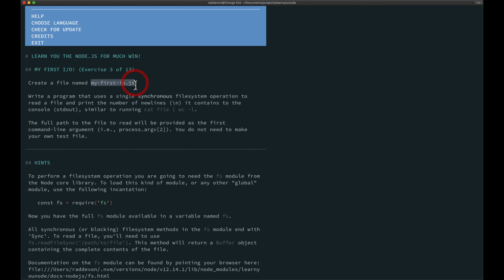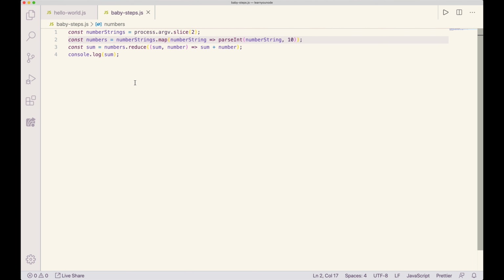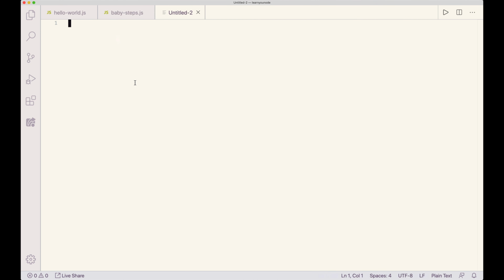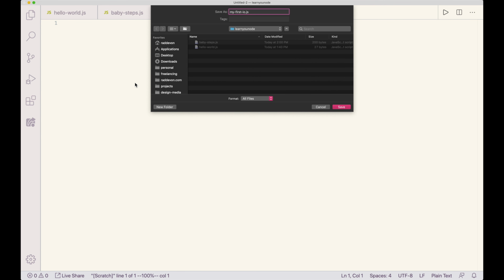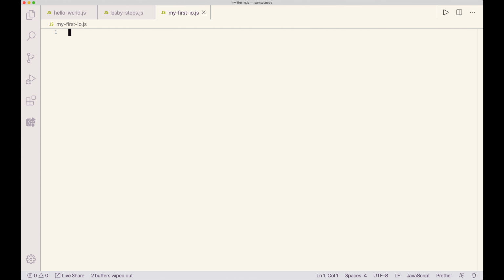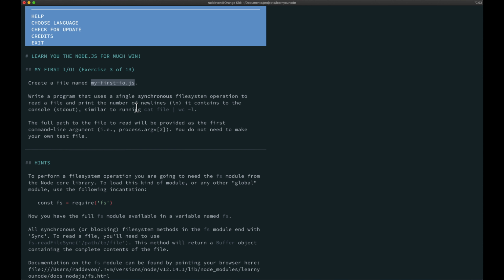I'm just going to copy the name here so I don't have to type it. Another new file, Command N, and I'll go ahead and save it so I can name it, paste that name in. Great. I know it said I'm going to need the fs module, and you get that like this. Okay. Good there.